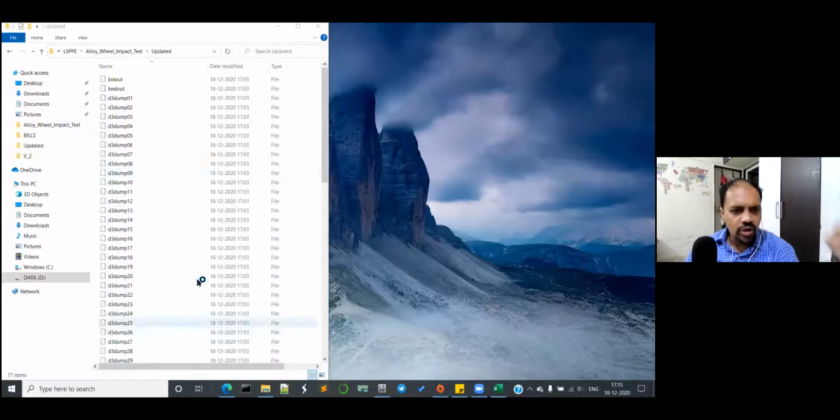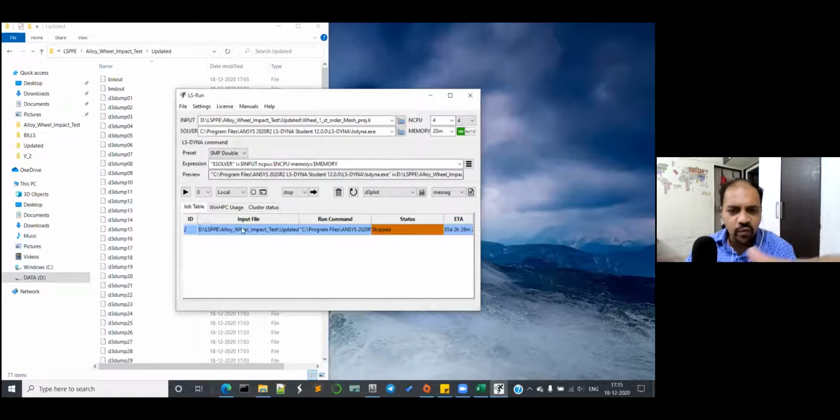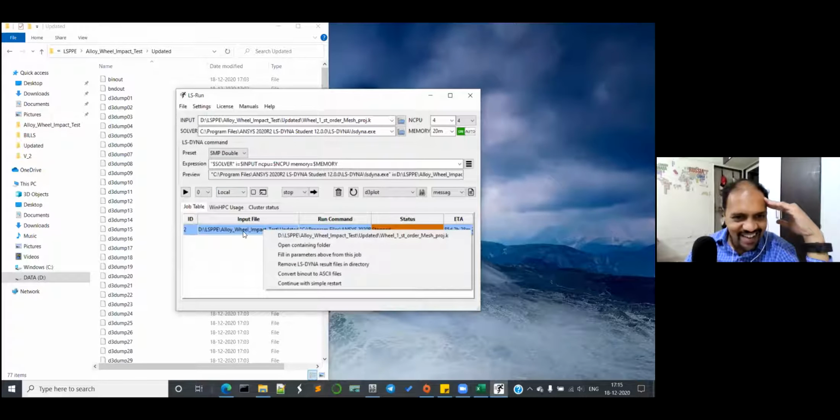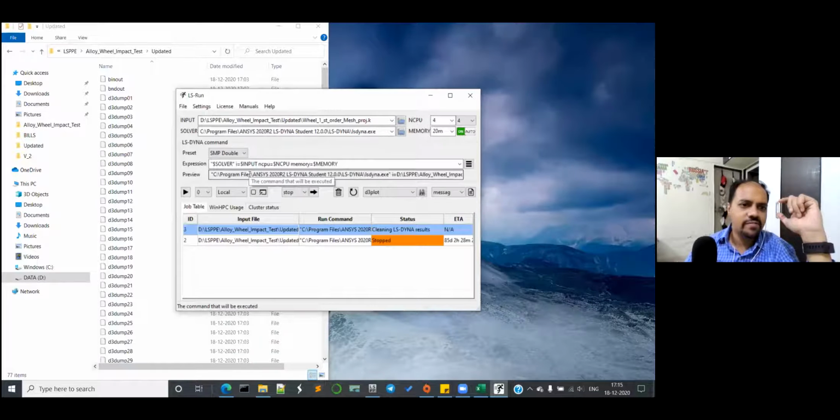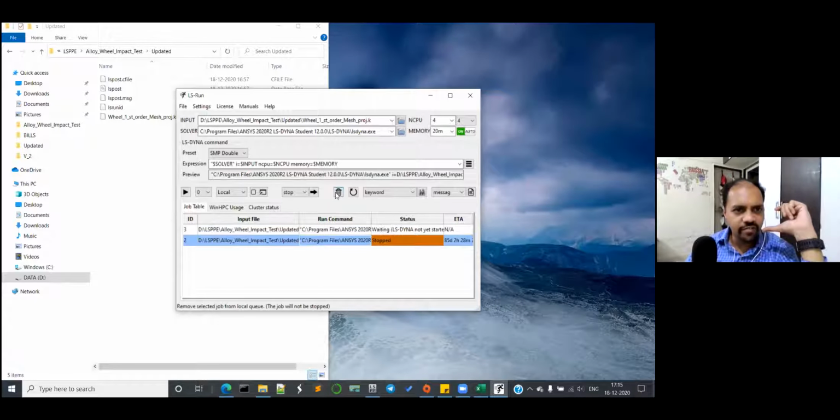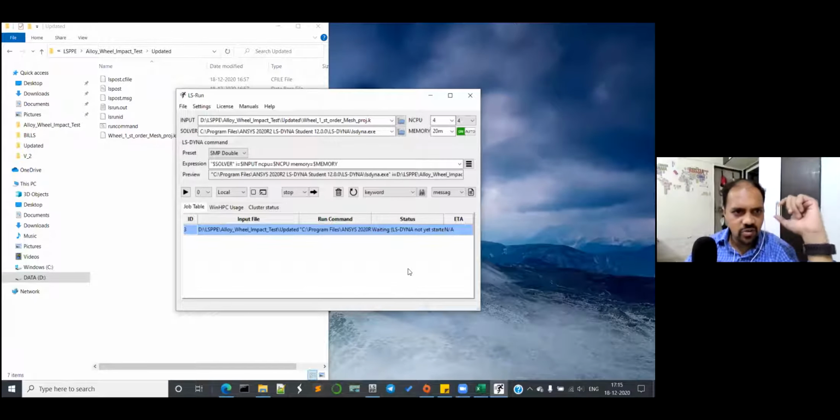So keep this LS run. Oh, you are already full with the shortcuts. You can delete this and start. That's okay. It will clean everything and then it will start, so you don't have to worry about what gets deleted. Click that box, it will show this pop-up window, just beside the local. But that is something you can do before you start. Oh, you already started.